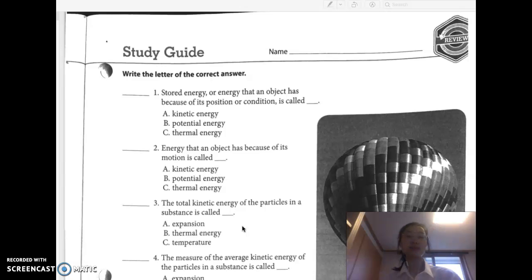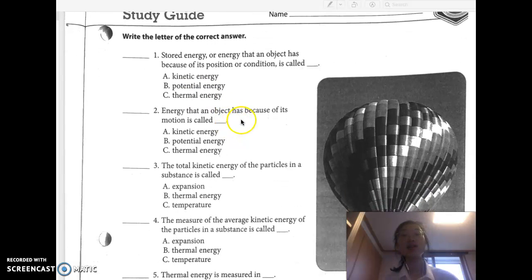Okay, so this is going to be reviewing some of the concepts we were going over even before today. So stored energy, or energy that an object has because of its position, is called potential energy. So all of these we went over in the PowerPoint as well. So potential energy.